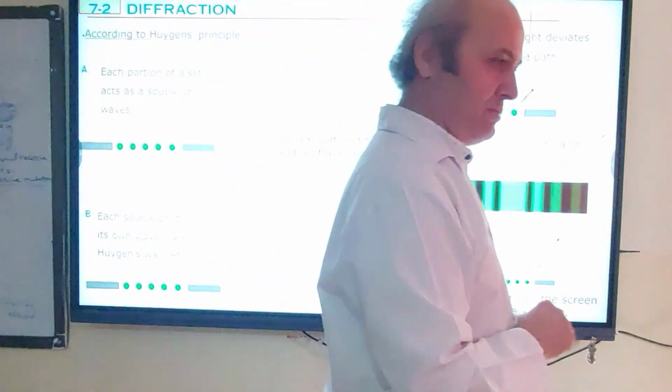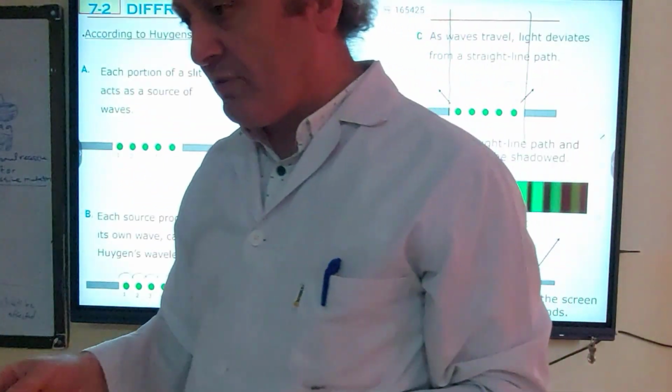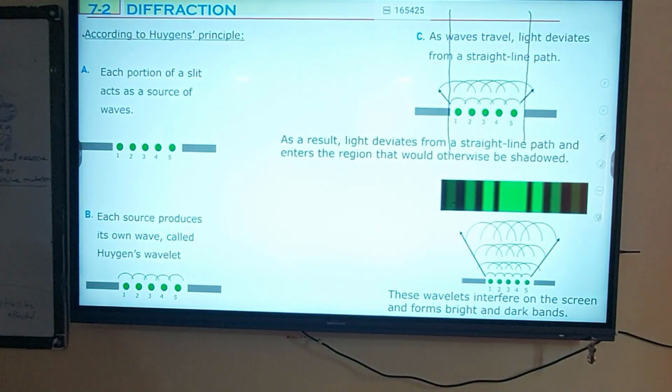Let's check how they ask this in the Ministry exam. Question number 4, I think. All the points on a wavefront of a plane wave can be treated as point sources, where each of these point sources produces a circular or spherical secondary wave, called a wavelet. This principle is named as...